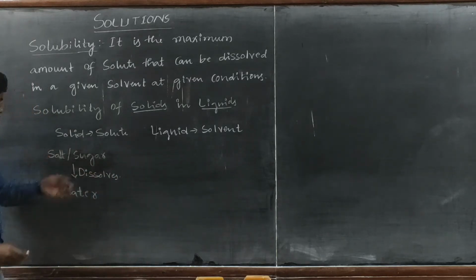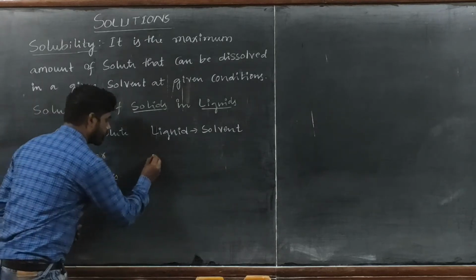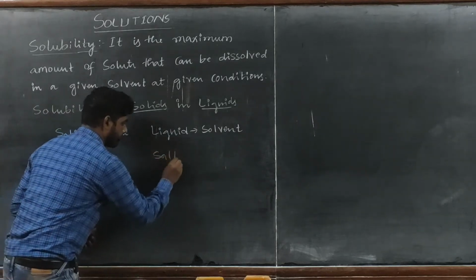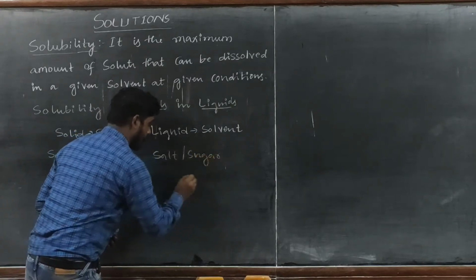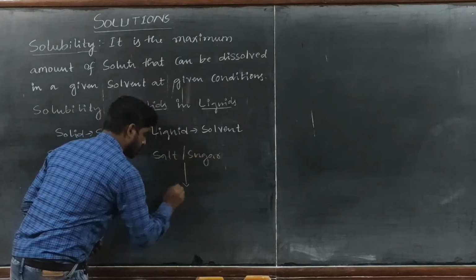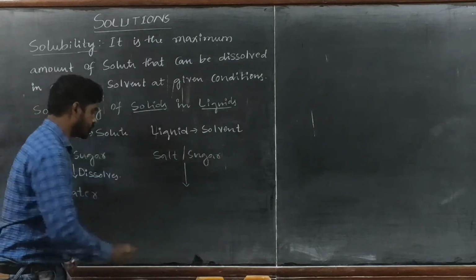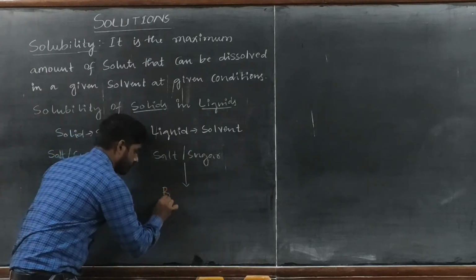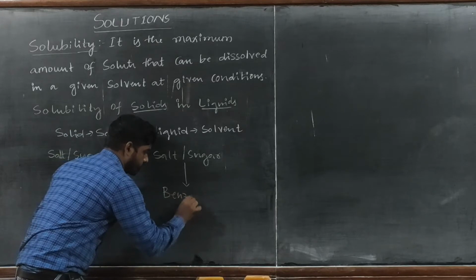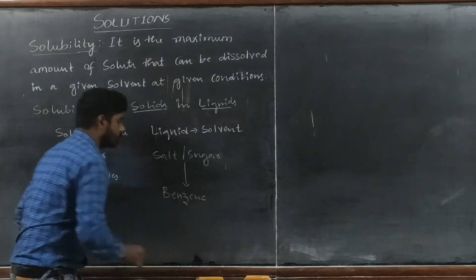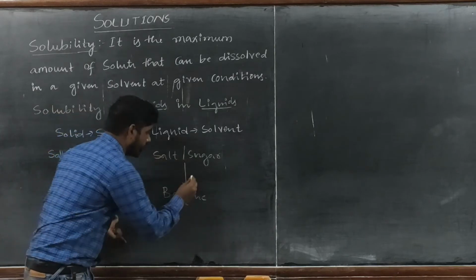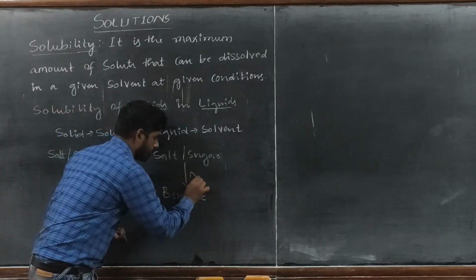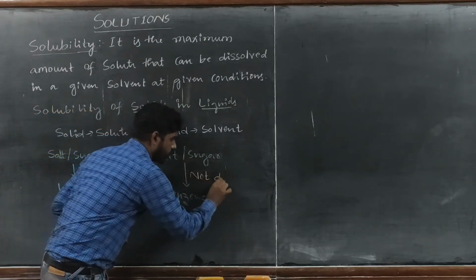Now I will consider the same salt and sugar and try to dissolve it in benzene. Now this salt or sugar will not dissolve in benzene. It is not soluble.